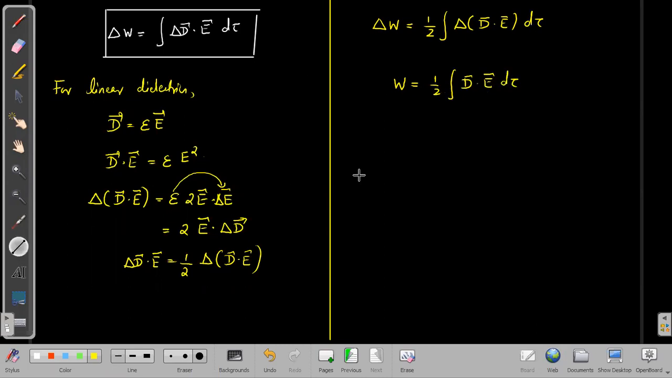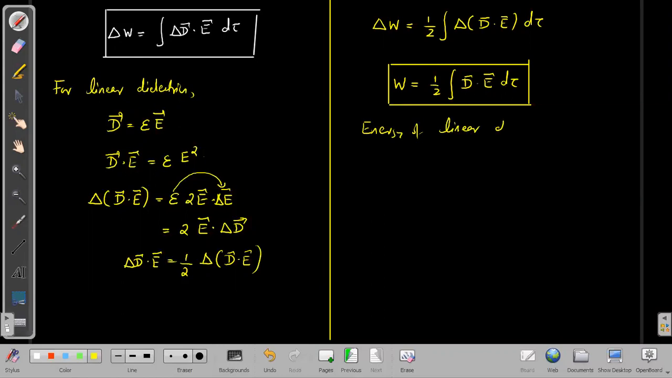Now this work done will be stored as the energy of the linear dielectric system. So the energy of a linear dielectric system is given as half times the integral of D dot E d tau. We already know that in the case of a vacuum, the energy is given as half epsilon zero integral E square d tau. Shall we get that expression from here or not?